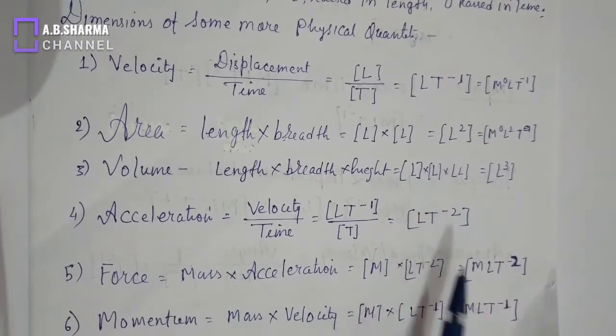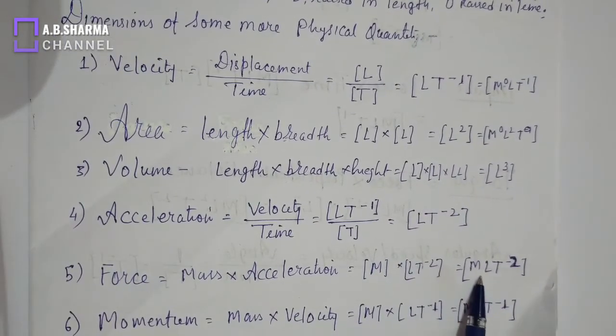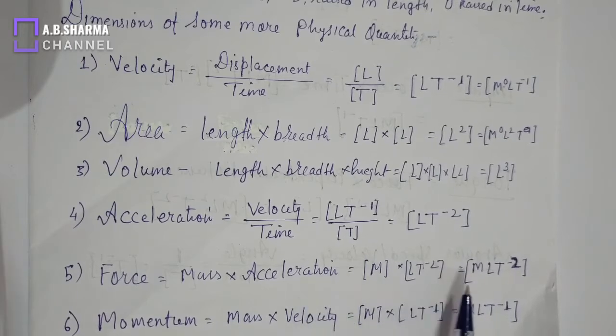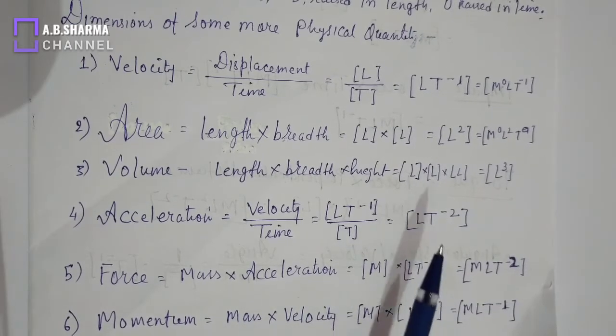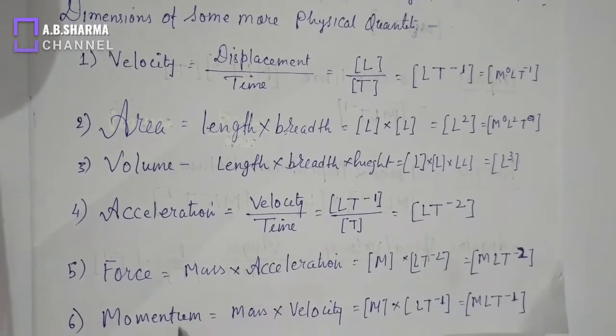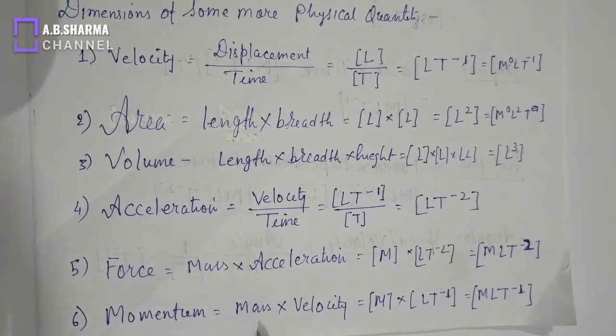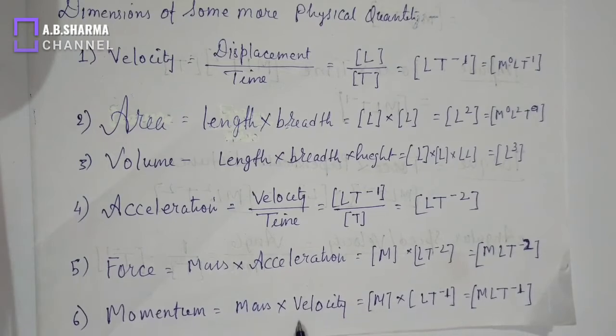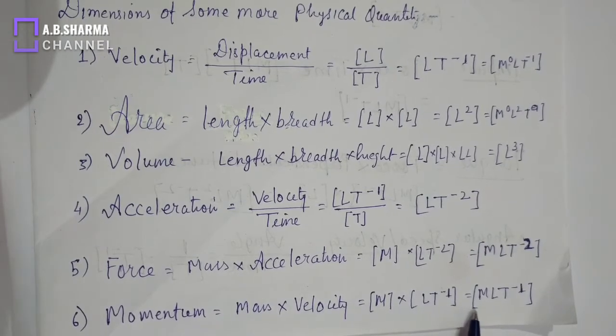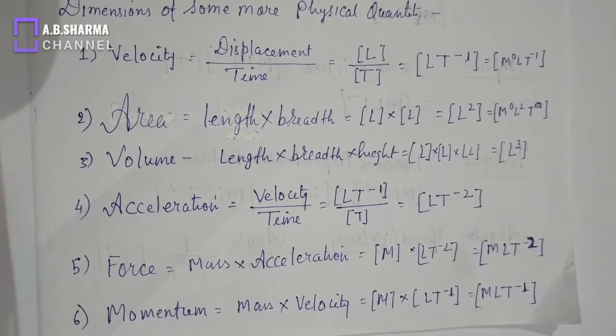This is most important dimension and you will need dimension of force in further examples. Momentum equals to mass into velocity. We have already found dimension of mass, that is M, and dimension of velocity, that is L T minus 1. So dimension of momentum will be M L T minus 1.